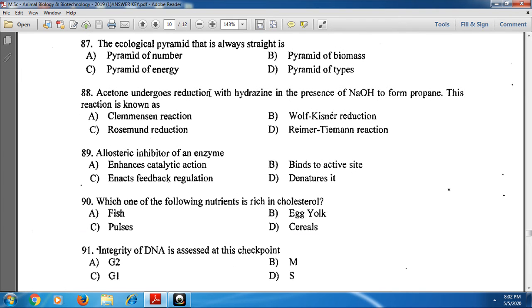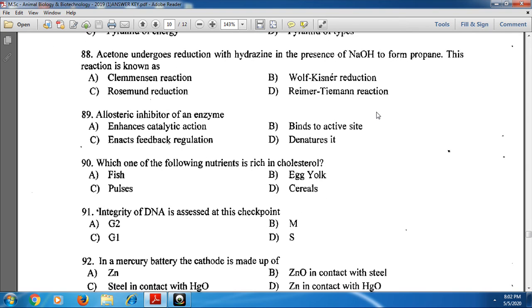And next, 88th one, acetone undergoes reduction with hydrogen in presence of NaOH to form propane. This reaction is called the Wolff-Kishner reduction. Acetone undergoes reduction with hydrogen in presence of NaOH. That reaction is called the Wolff-Kishner reduction.